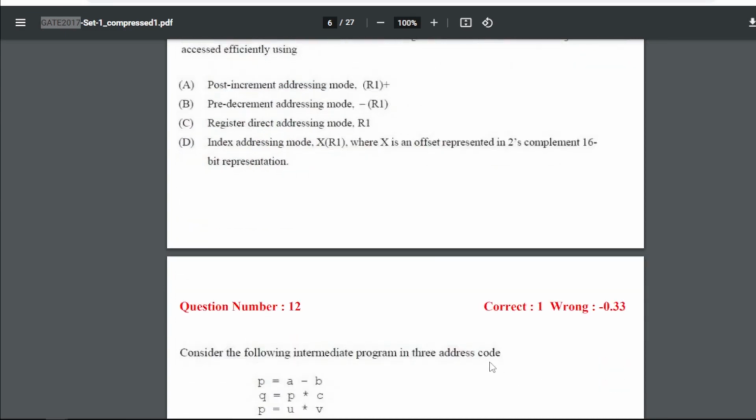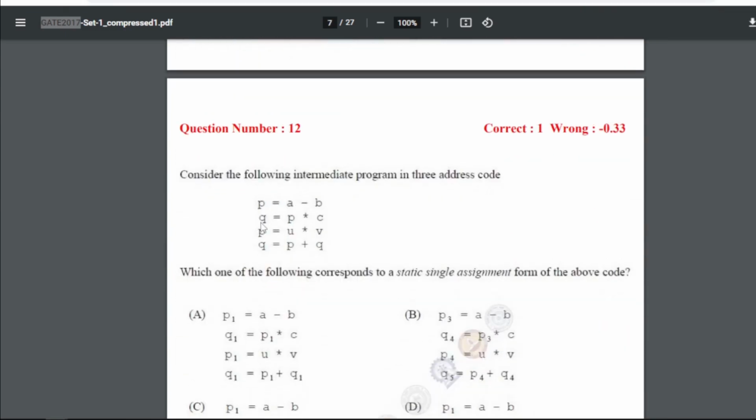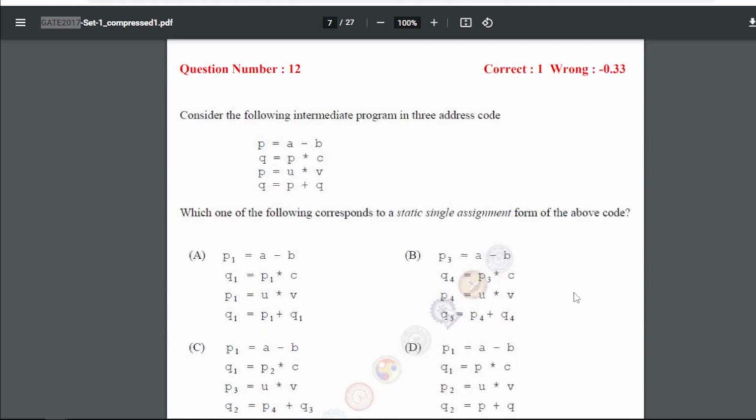Now question number 12 is consider the following intermediate program in 3 address code, right? So 12 is this expression, which one of the following corresponds to the static single assignment form of the above code. So for question number 12, our answer is B, that is P3 equals to A minus B. Okay, Q4 equals to P3 into C, P4 equals to U into V, and Q5 equals to P4 plus Q4.